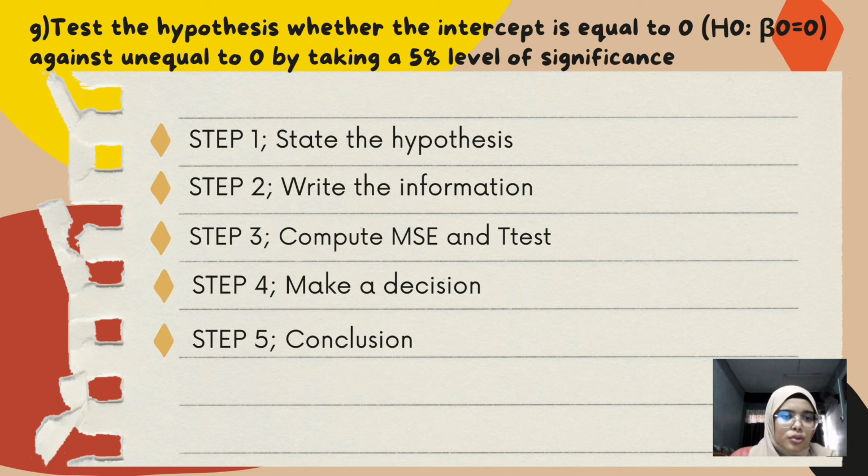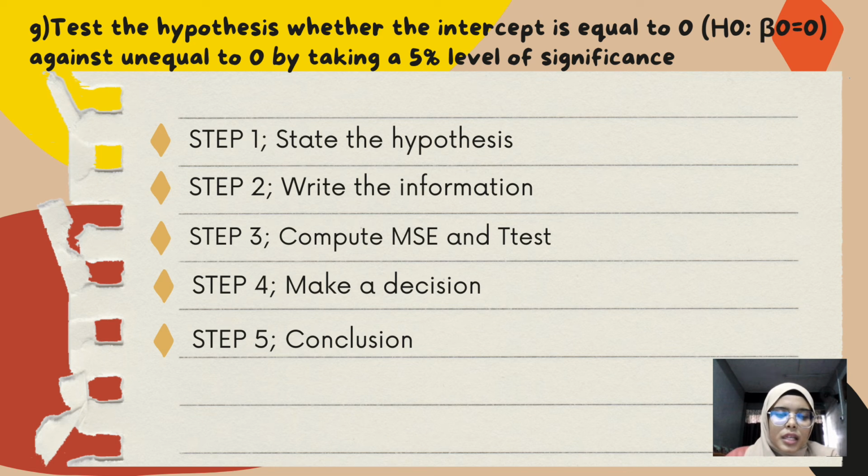And for test 2, the formula is b naught minus b0 null over the square root of MSE times 1 over n plus x bar to the power of 2 over SXX. And the answer is 18.51016956.